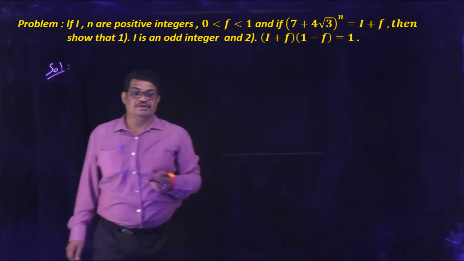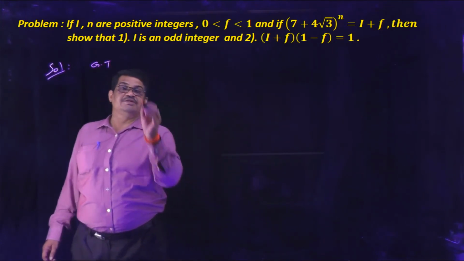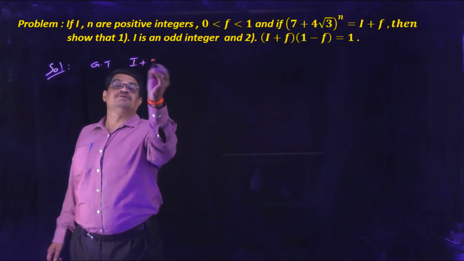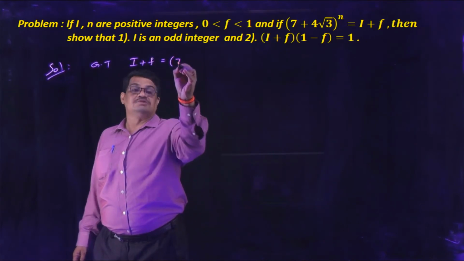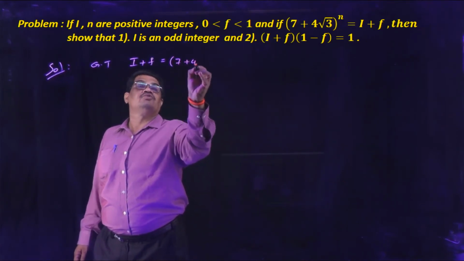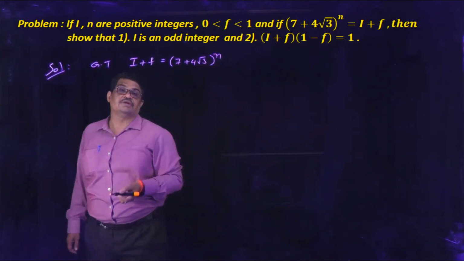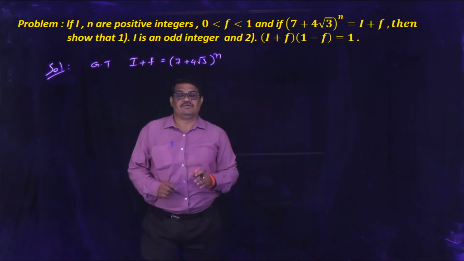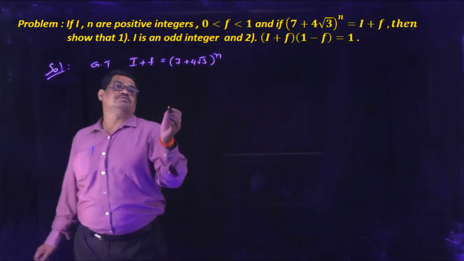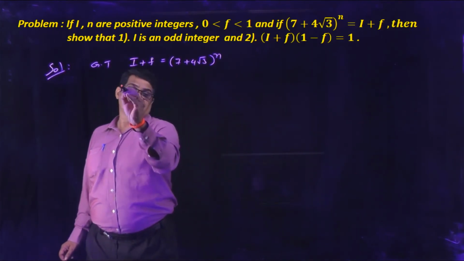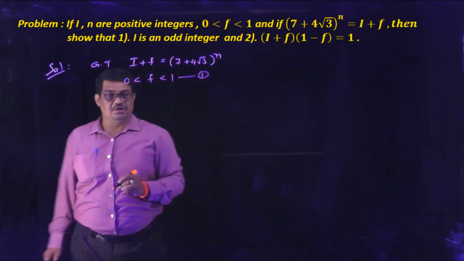Given that I plus f is equal to (7 plus 4 root 3) whole to the power of n. That is the given expression. I plus f is equal to (7 plus 4 root 3) to the power of n. Now we are writing, given 0 less than f less than 1, that is equation 1.